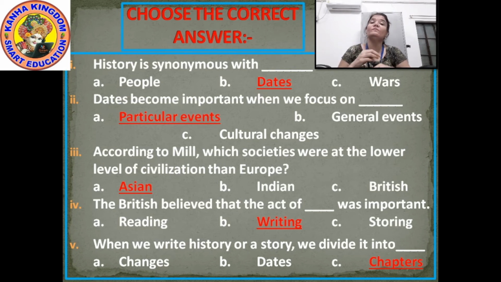Again the answer is option A, that is Asian. Number 4, the British believed that the act of dash was important, that is writing. And number 5, when we write a story or history, we divide it into chapters, that is option C.